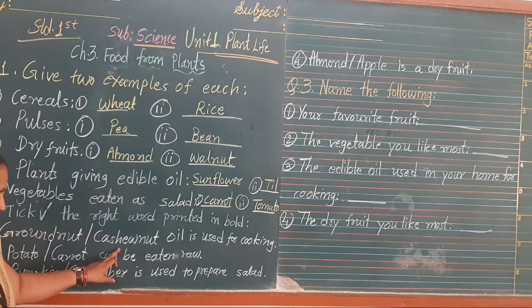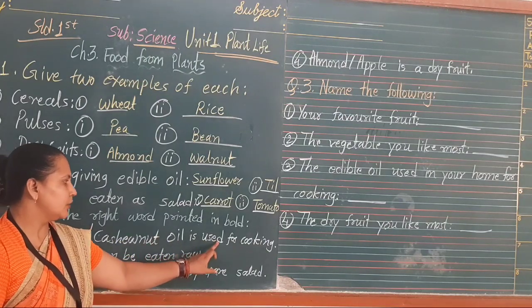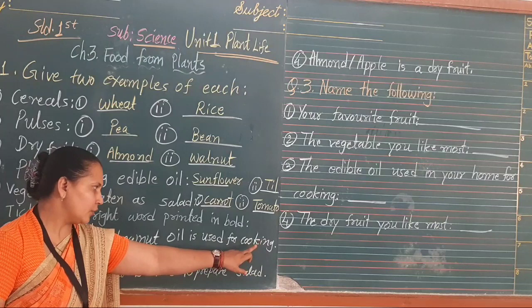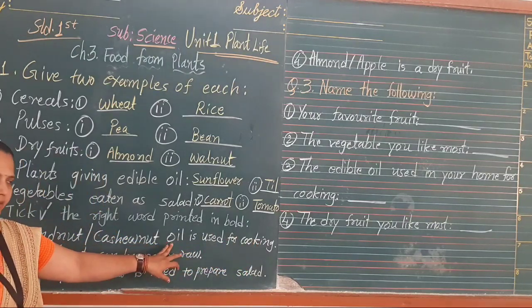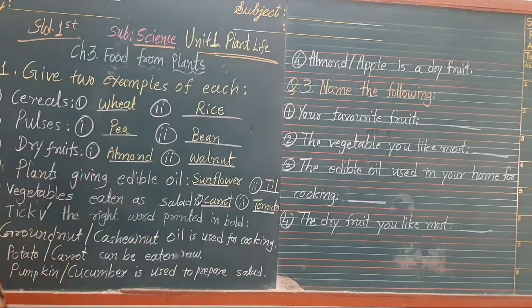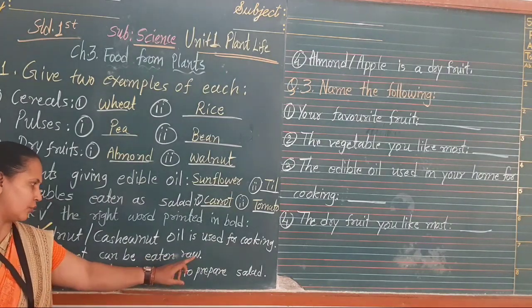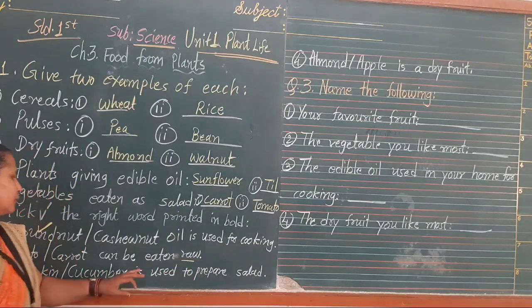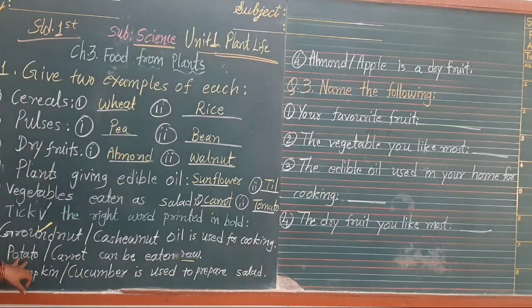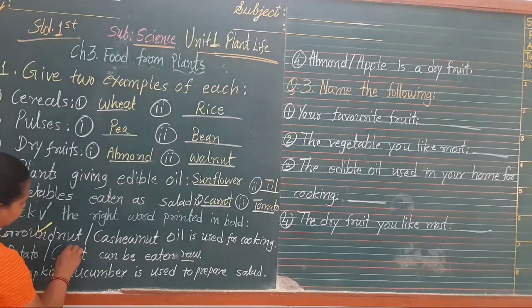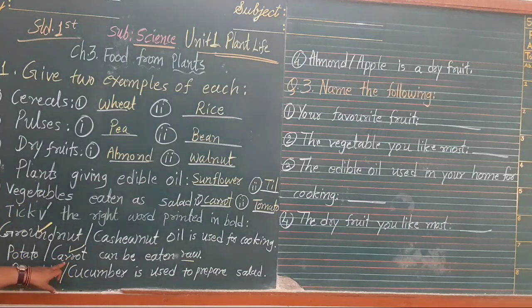Groundnut or cashew nut oil is used for cooking. Here the word cooking is given and oil is given. So in cooking we are using groundnut oil. That's why we make a tick mark on groundnut. Potato or carrot can be eaten raw. The word raw is given, so we cannot eat potato raw. We are going to eat carrot raw. So our answer is carrot. Make a tick mark on carrot.